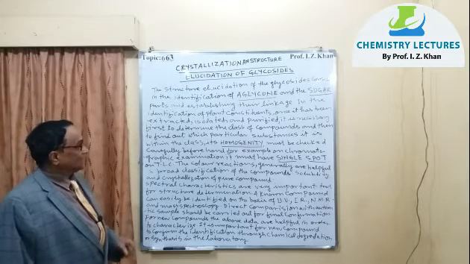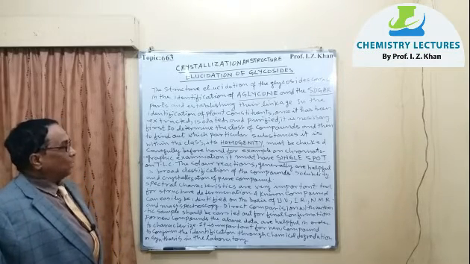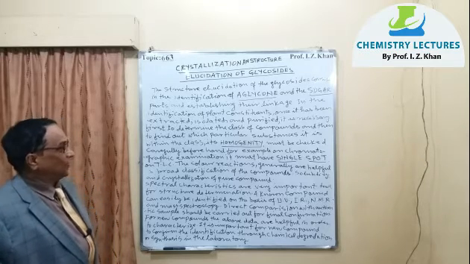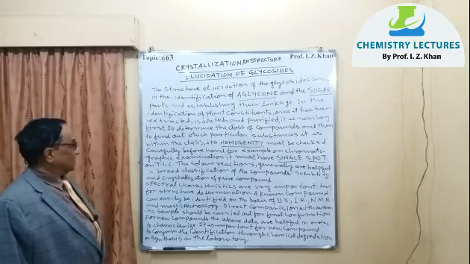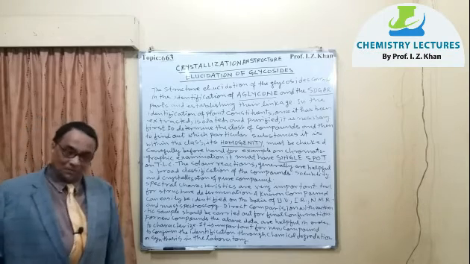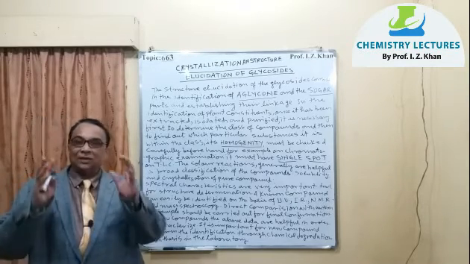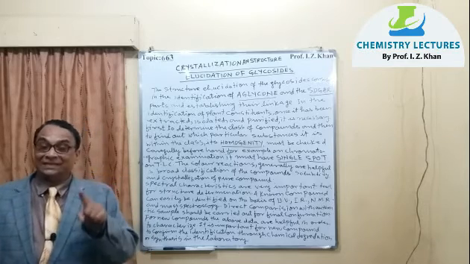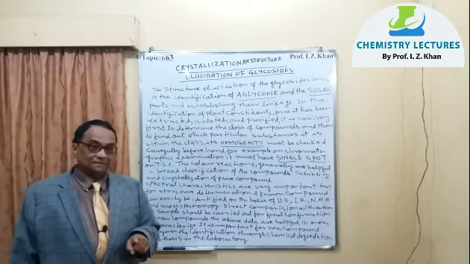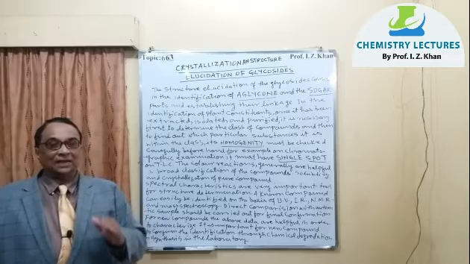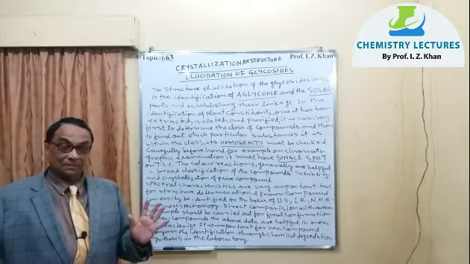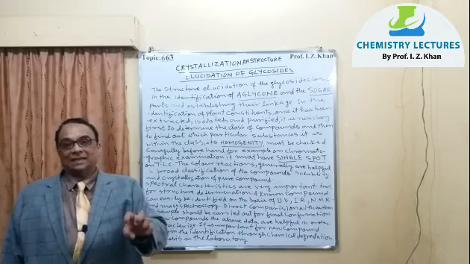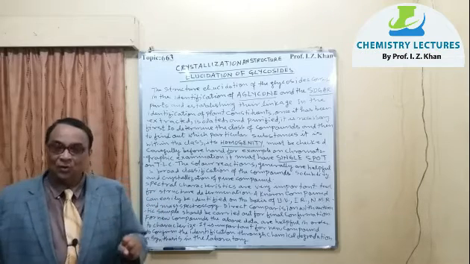In the identification of plant constituents, once it has been extracted, isolated, and purified, it is necessary first to determine the class of compounds. I have already told you that after extraction, you go and check with color reactions. If all color reactions, phenolic and flavone, are positive, then you are clear that this extract is rich in flavone glycoside.